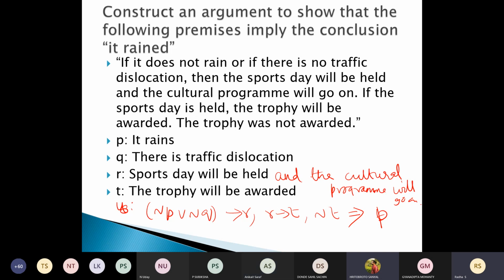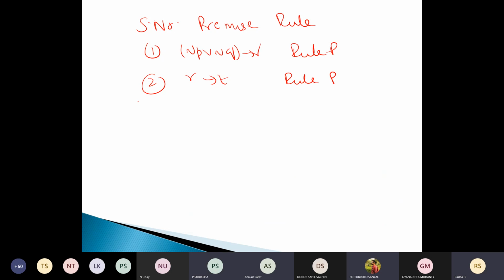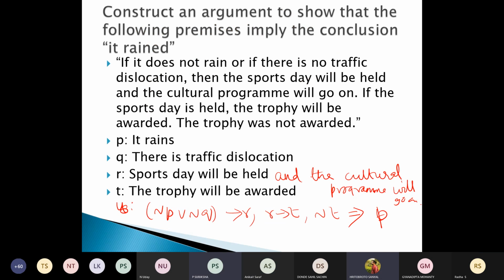Maybe there should have been a stress. You are asking correctly, there should be a stress over there. And then ma'am, in the second statement, if the sports day is held, it is not mentioned that the cultural program is also going on, but we are writing R implies T. Yes, if the sports day is held, that means the cultural program is also going on together. Okay, ma'am.